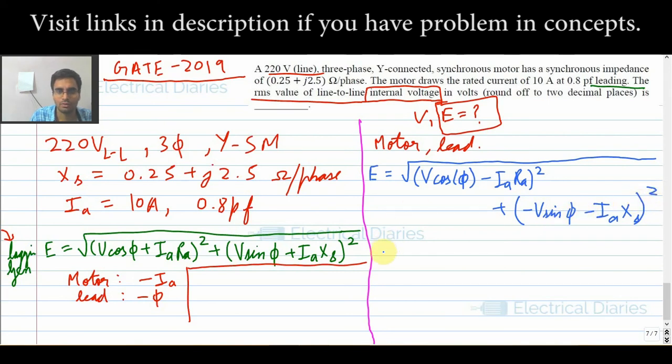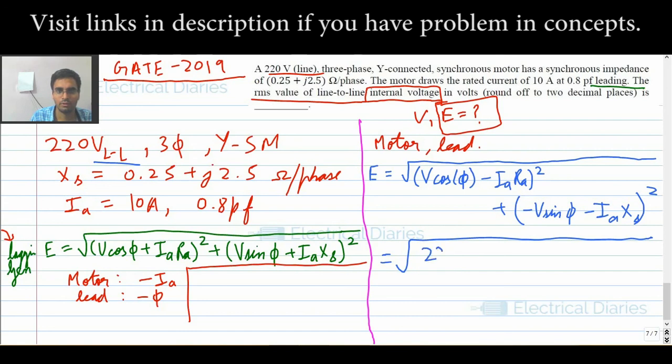So you have to put the values. One thing you should remember while putting values is that it is given as a line to line voltage, so you have to put the phase values.